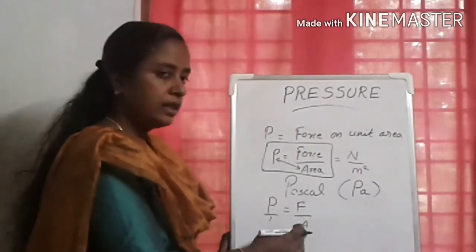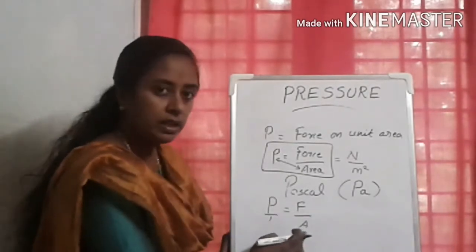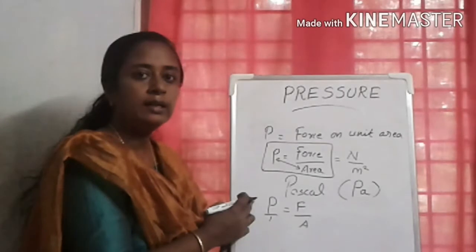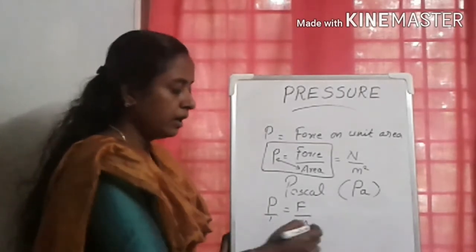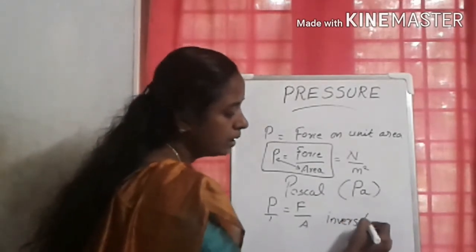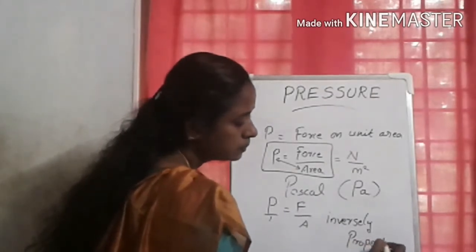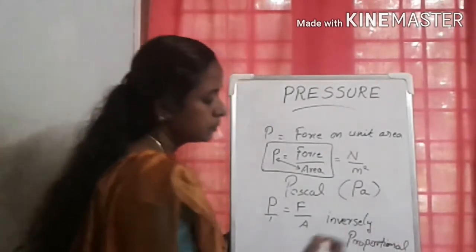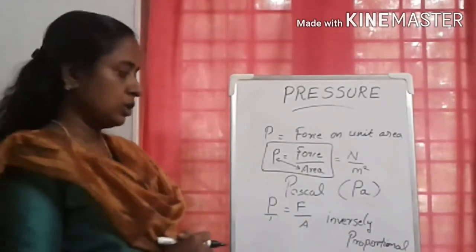Or when area decreases, pressure increases. When one quantity increases, the other decreases. That is, pressure and area are inversely proportional to each other.